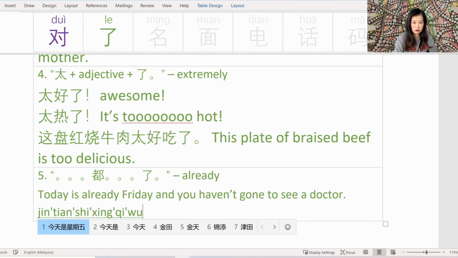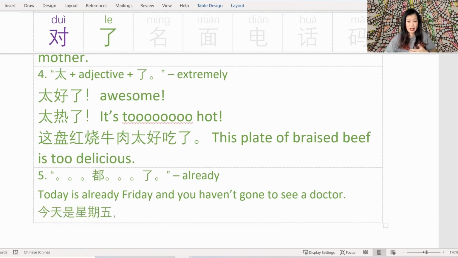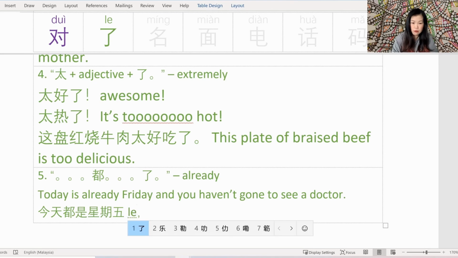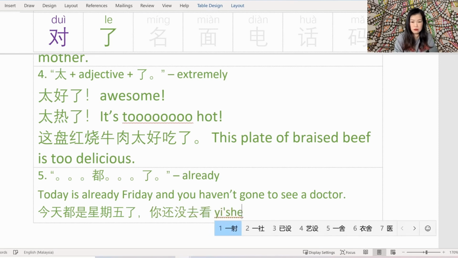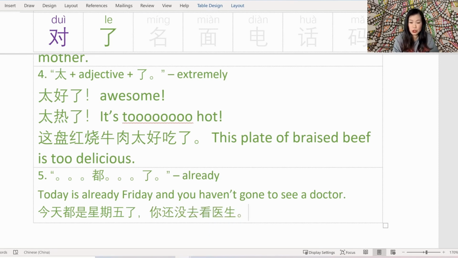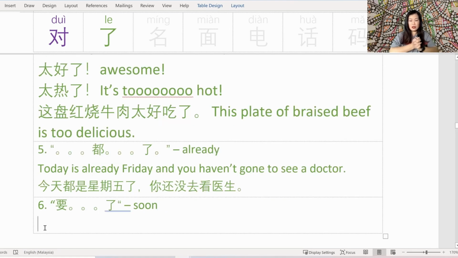今天是星期五. Today is Friday. But I want to say, yo man, today is already Friday. 今天都是星期五了. And you still haven't gone to see the doctor. 你还没去看医生. Why not? You're sick, you go and see a doctor. 这是常识. Okay, last but not least, 要 something something le.